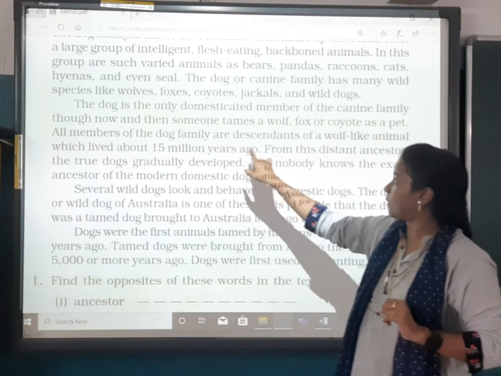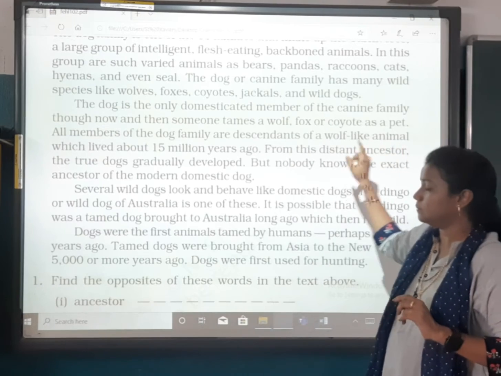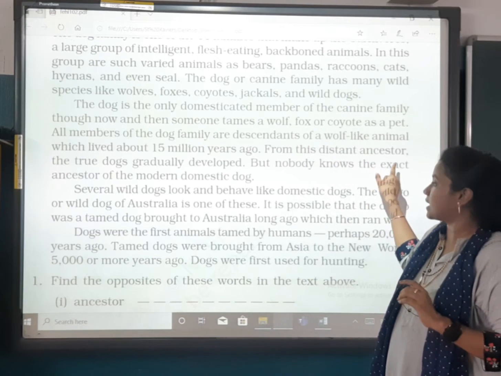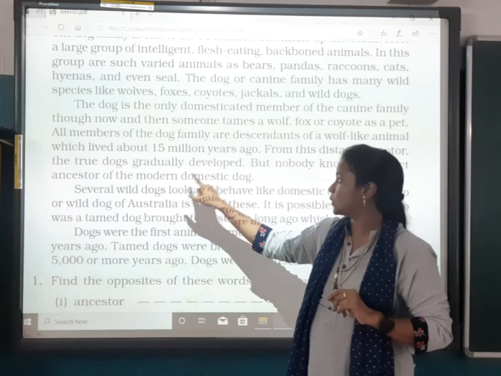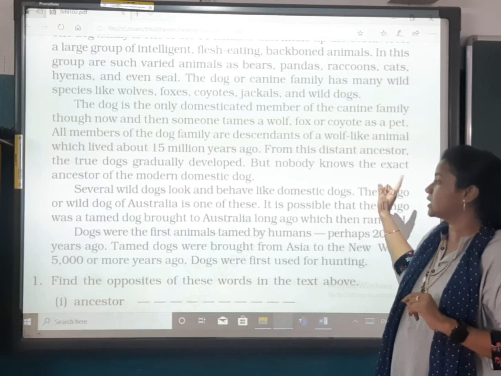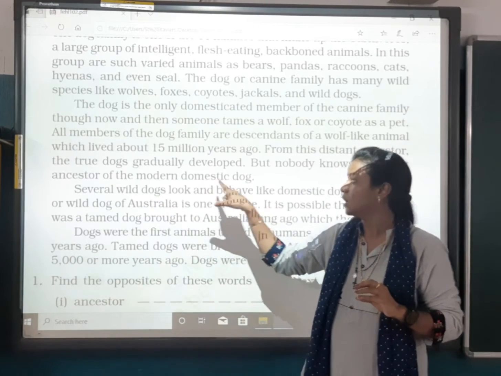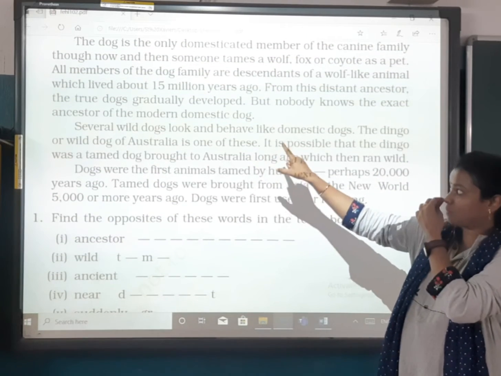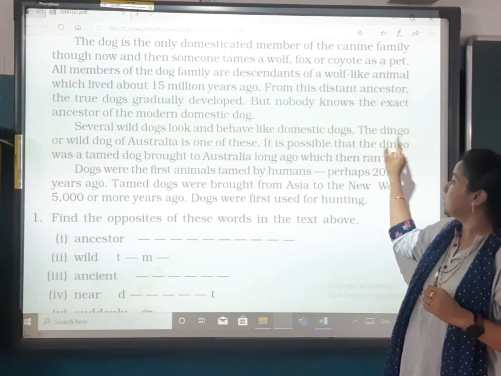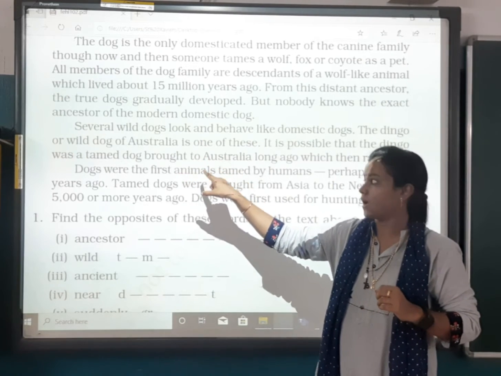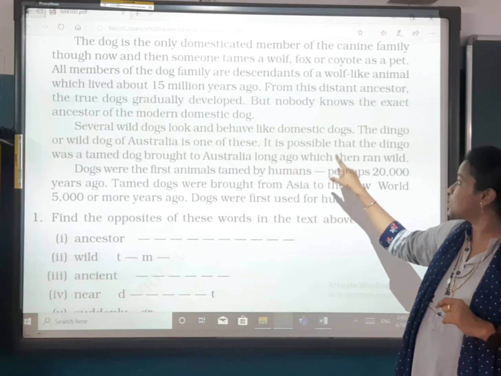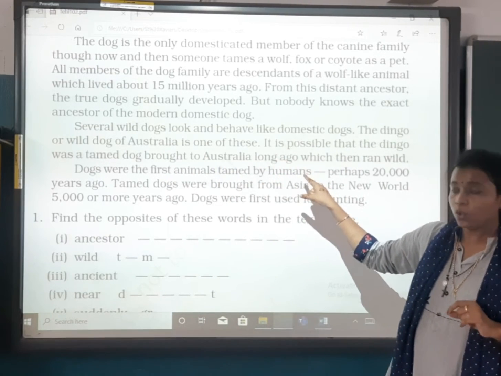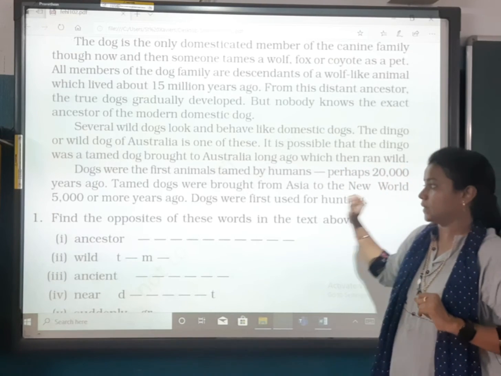All the members of the dog family are descendants of a wolf-like animal which lived about 15 million years ago. From this distant ancestor, the dogs gradually developed, but nobody knows the exact ancestor of the modern domestic dog. Several wild dogs look and behave like domestic dogs. The dingo or wild dog of Australia is one of these. It is possible that the dingo was a tamed dog brought to Australia long ago, which then ran wild.